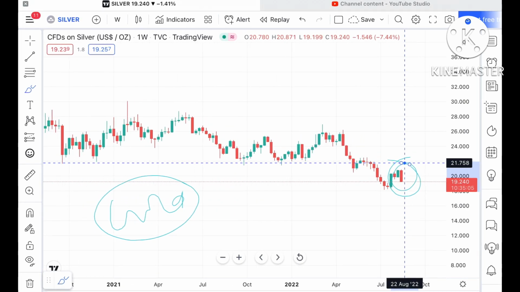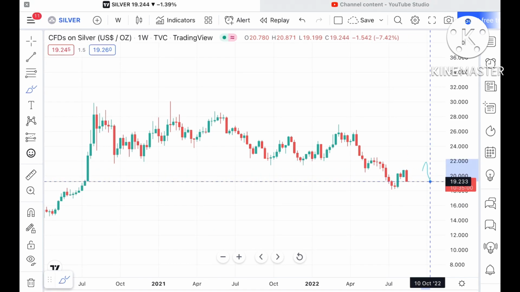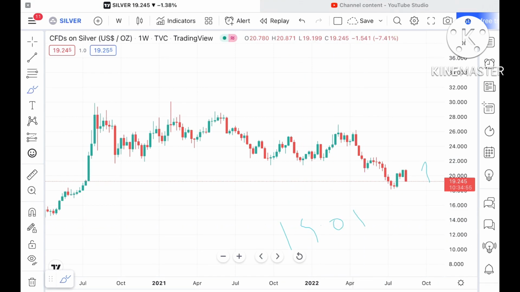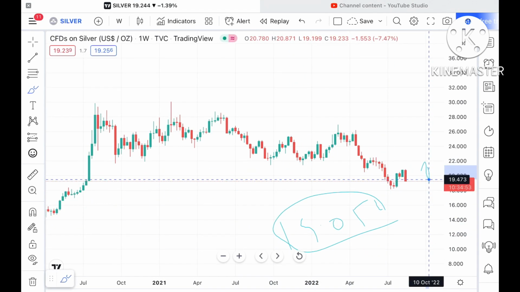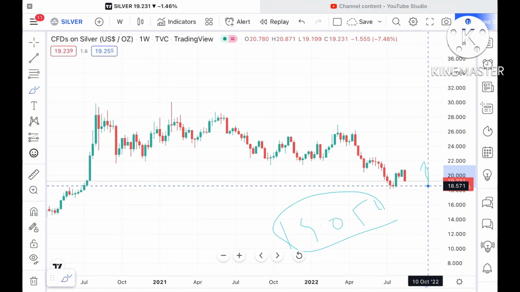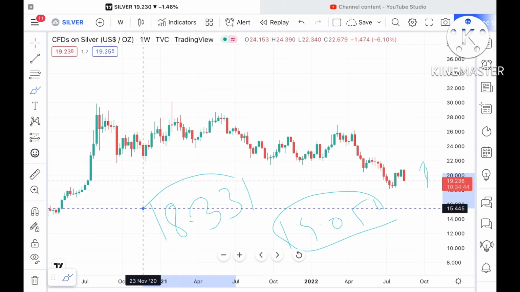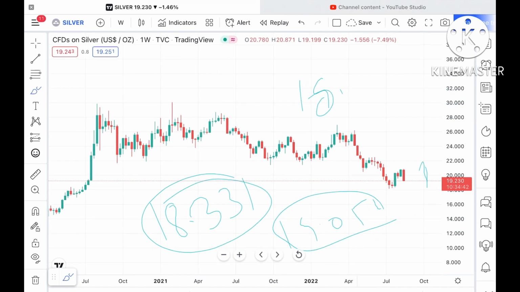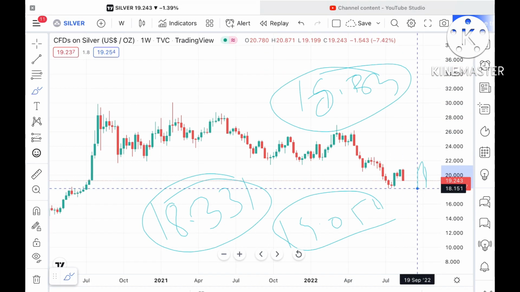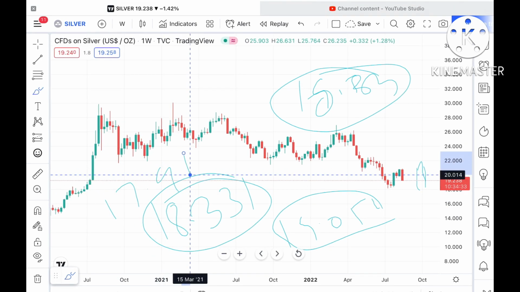Suppose this particular level doesn't sustain, then we can see it move further down and touch a level of 19.052. If that level goes further down, then there is a high probability it can fall further and touch a level of 18.331. Keep this in mind, 18.331 is a weak support, so the probability is high we can see it fall further down and touch a level of 17.910.